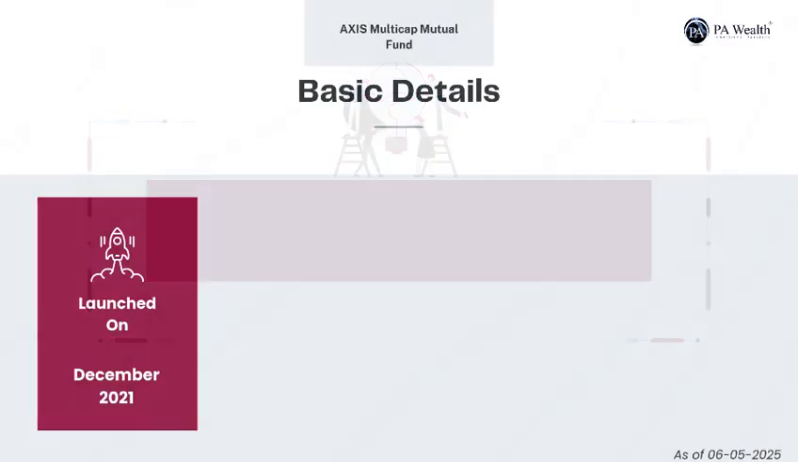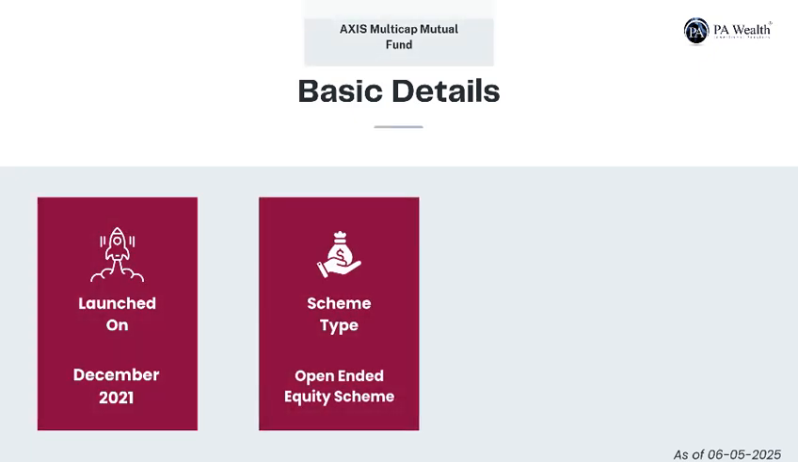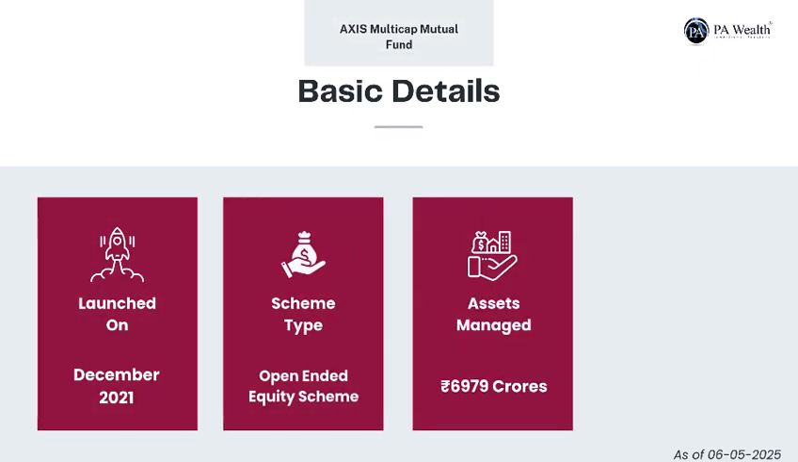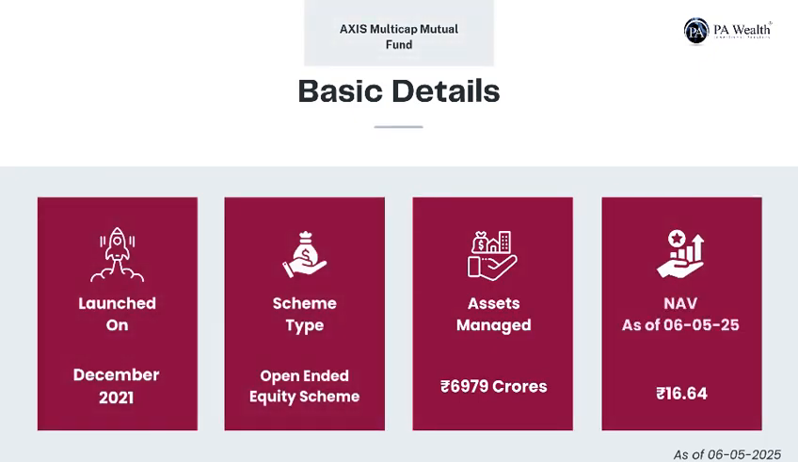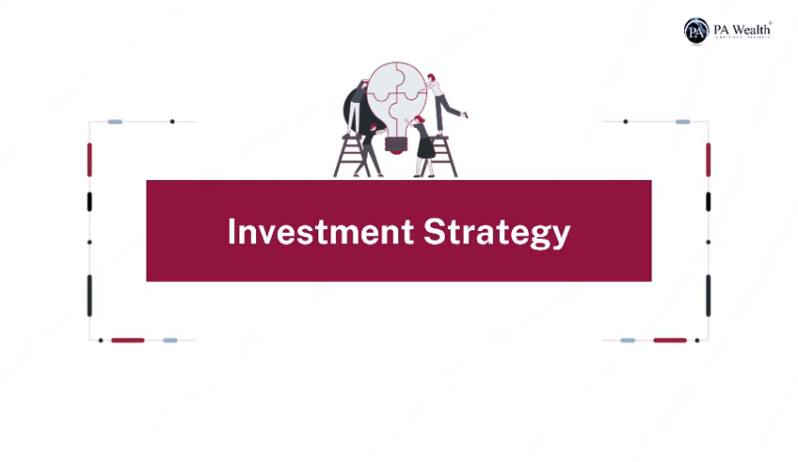This scheme was launched on 17th of December 2021. This mutual fund scheme currently manages assets worth around 6,979 crores. The investment objective is to generate long-term capital appreciation by investing in a diversified portfolio of equity and equity-related instruments across market capitalization. Now, let's move on to the investment strategy.